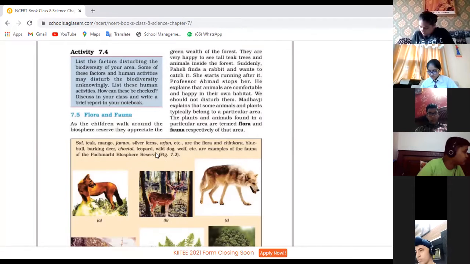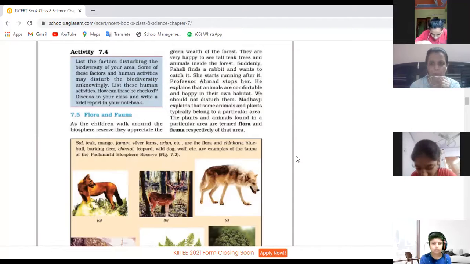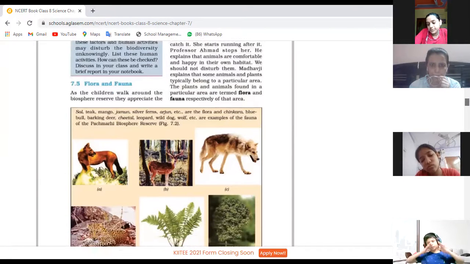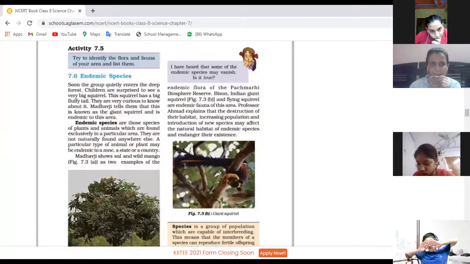So kindly underline. There may be one-marker or two-marker questions: flora and fauna of the Panchmari Biosphere Reserve. This question may be there. Next, let's continue with the next part. I think flora and fauna is now very clear to you. Flora means plants and fauna means animals of that particular place. Next comes the endemic species.